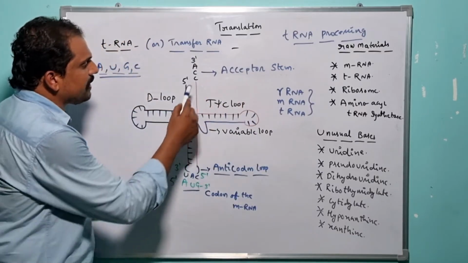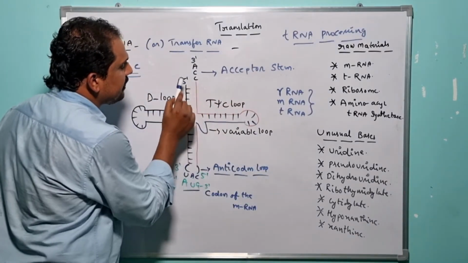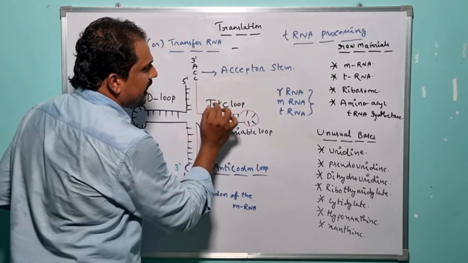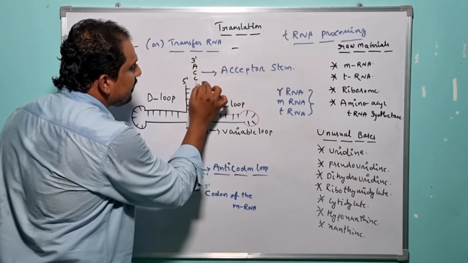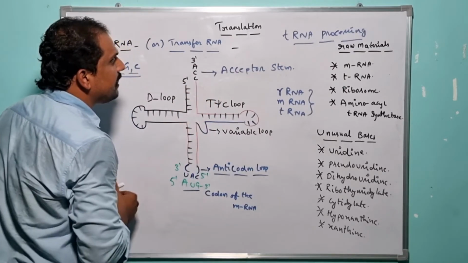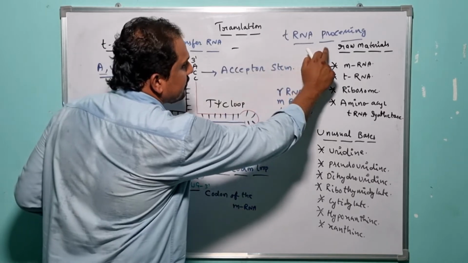Even the acceptor stem, which is present at the 3' end of the tRNA, is not a part of the tRNA gene. The specific trinucleotide sequence gets successfully recruited to the tRNA structure during the tRNA processing event.